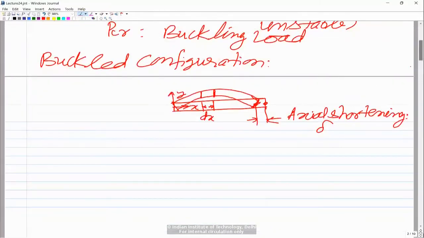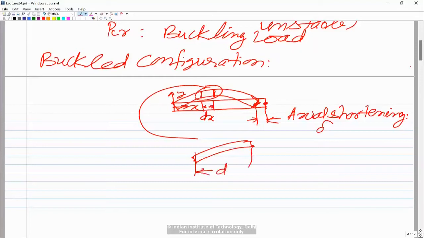As you see, this is the bent configuration of the beam. If I draw the exaggerated view of this part, the horizontal distance between the left side and the right side is dx.